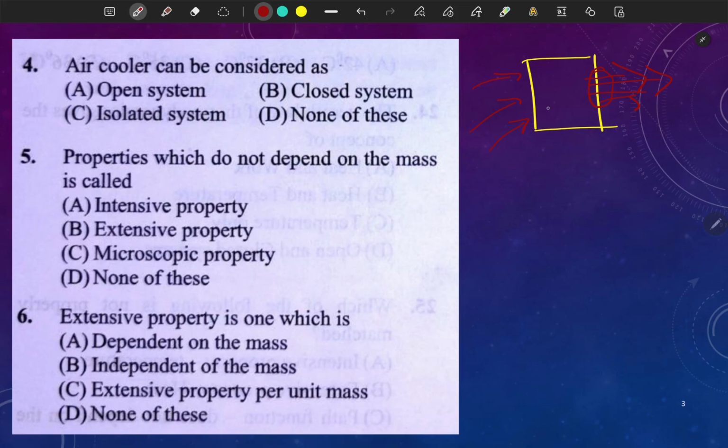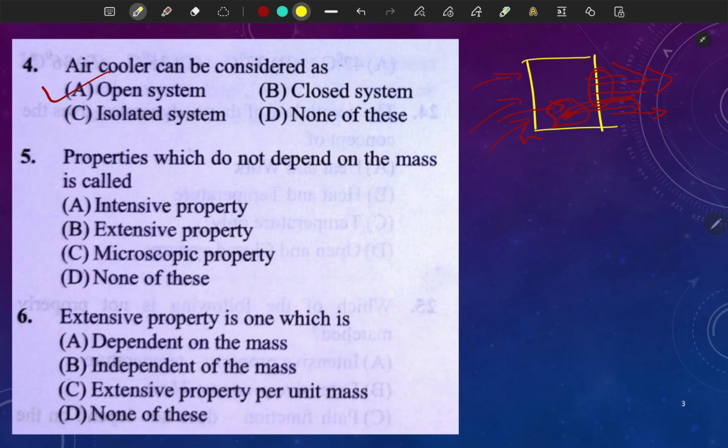energy is coming inside the system, energy is going outside the system, and also some mass of the system, suppose we have water inside the air cooler, right? So the mass of the water will evaporate as time passes. So mass also flows through the boundary and energy also flows through the boundary. So it will be what? Open system.